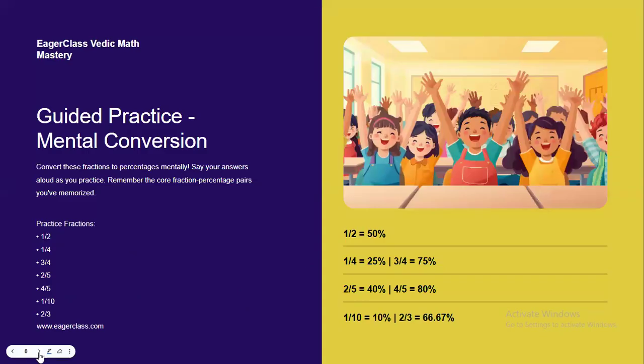Now guided practice. Now I'll say a fraction. 1/2, that is 50%. 1/4, that is 25%. You have to just memorize them. 3/4, 75%. 2/5, 40%. 4/5, 80%. 1/10, too easy. Just divide by 100. 10%. 2/3, that is commonly approximately in decimal 66.67%. Right?